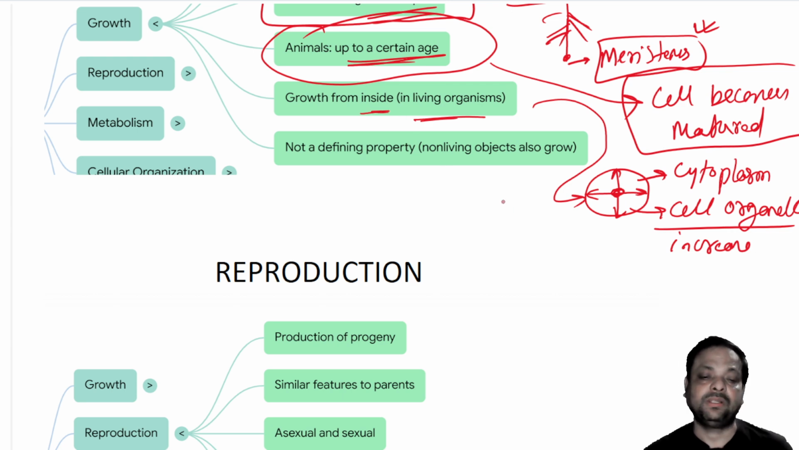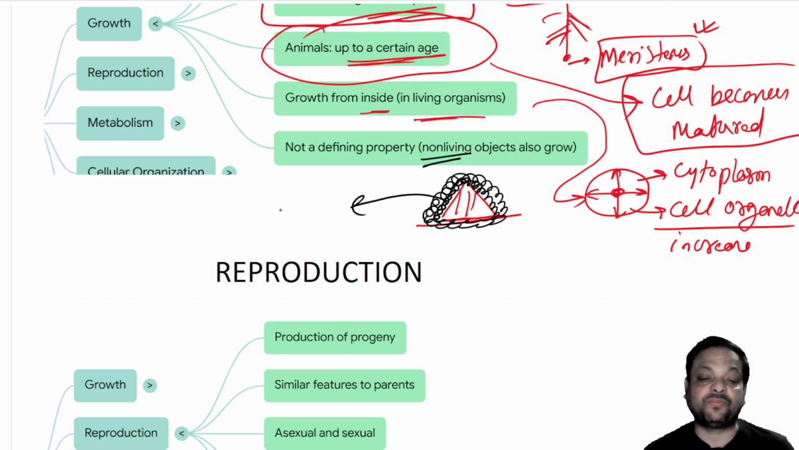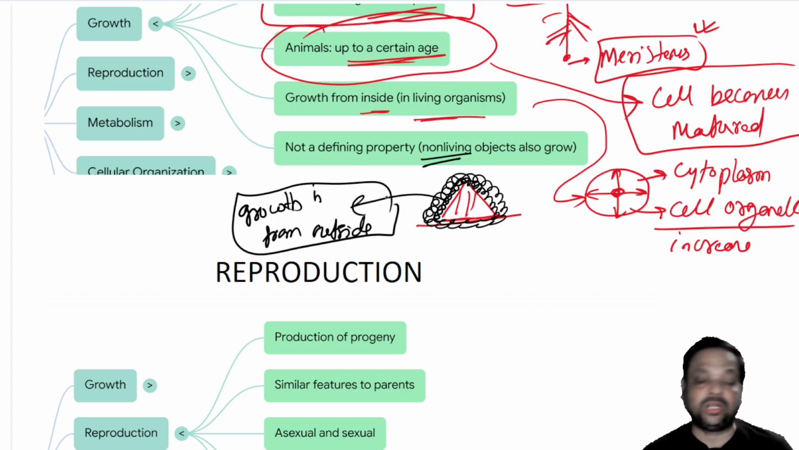Got it? But let's talk about a mountain. Suppose we are taking a mountain. In the mountain, what happens? We find there is accumulation of materials outside the mountain. So we find there is also an increase in mass and number of molecules outside the mountain, and the mountain is a non-living structure. So in non-living objects, the growth is from outside. This is from non-living structures.